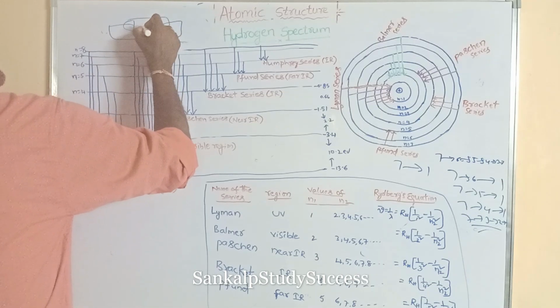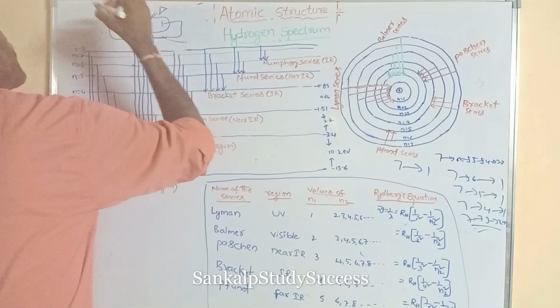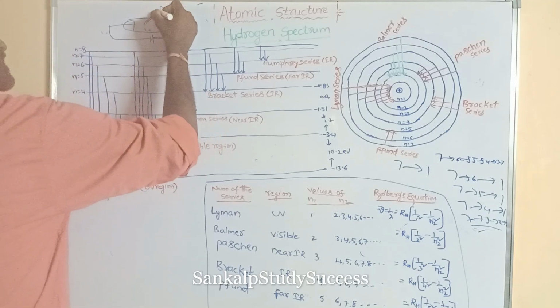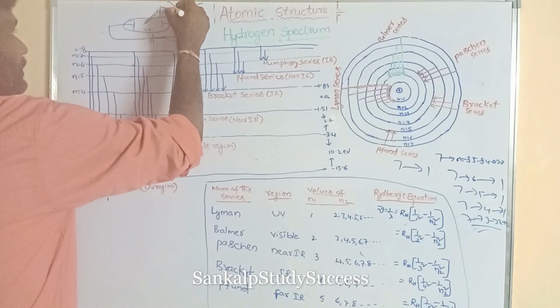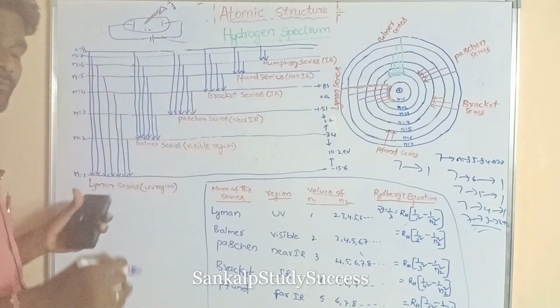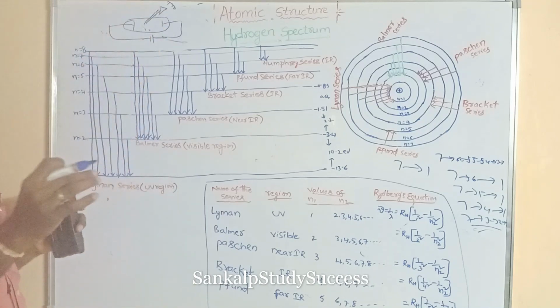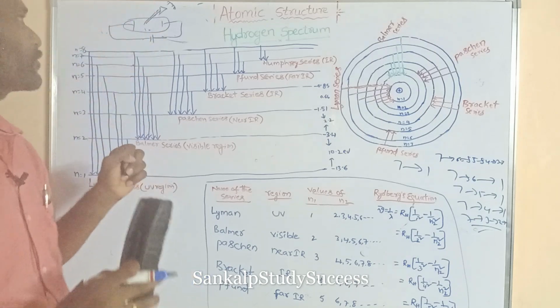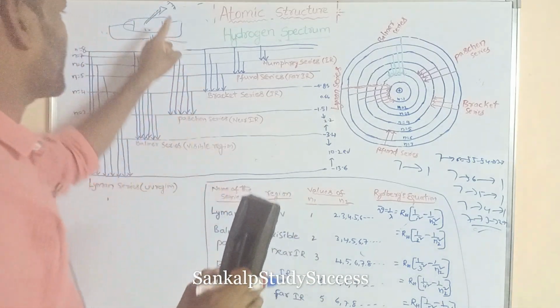This blue color light is passed through the spectrometer. A spectrometer is a device which studies the spectral lines in the spectrum.